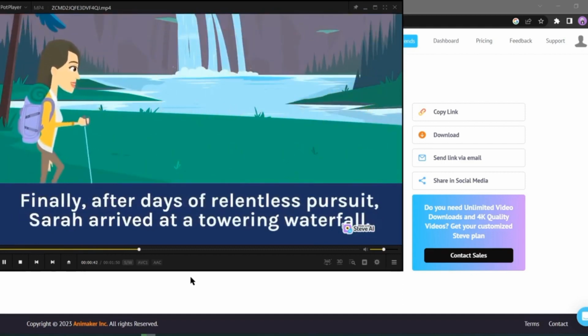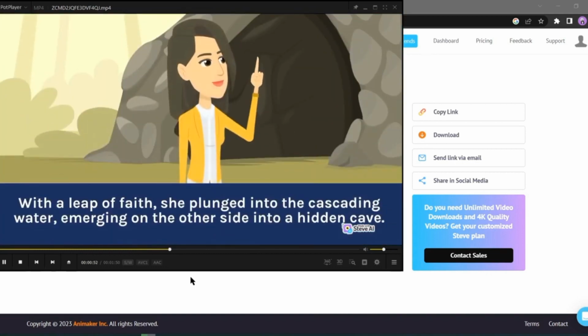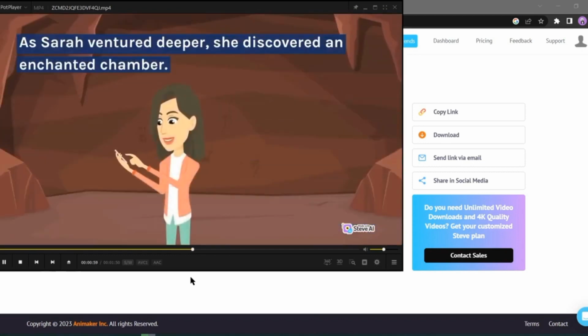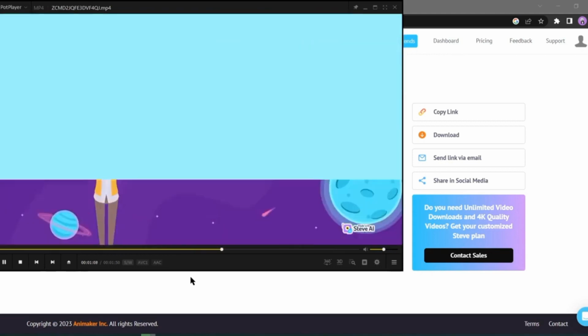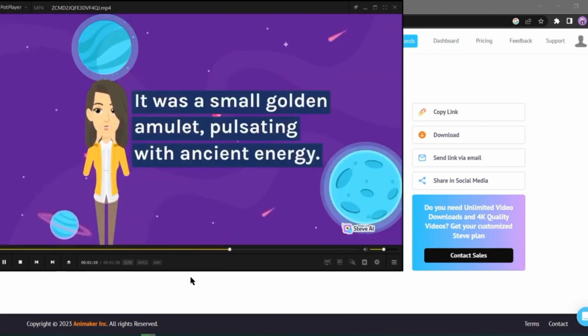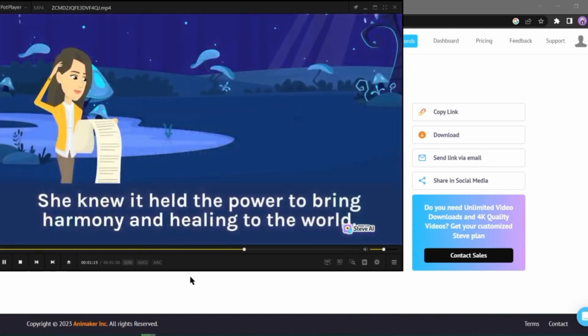Finally, after days of relentless pursuit, Sarah arrived at a towering waterfall. According to the map, the treasure was hidden behind it. With a leap of faith, she plunged into the cascading water, emerging on the other side into a hidden cave. As Sarah ventured deeper, she discovered an enchanted chamber. The treasure shimmered in the dim light, radiating an otherworldly glow. It was a small golden amulet, pulsating with ancient energy. She knew it held the power to bring harmony and healing to the world.